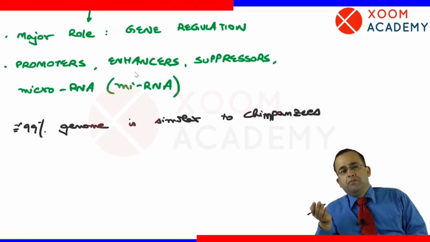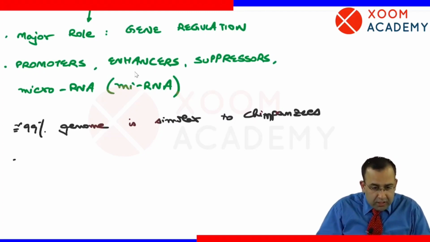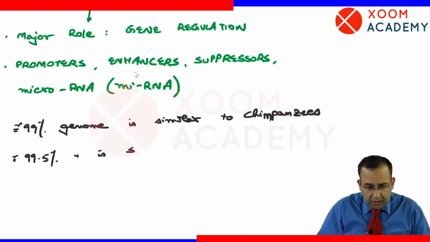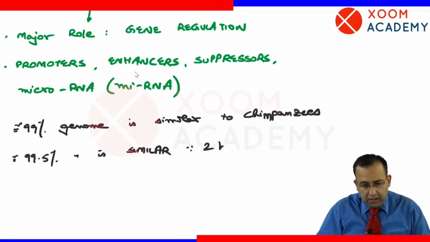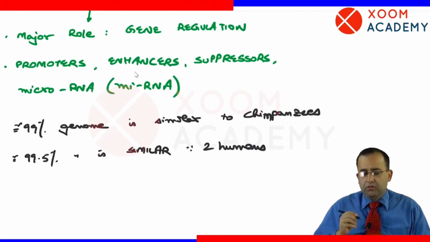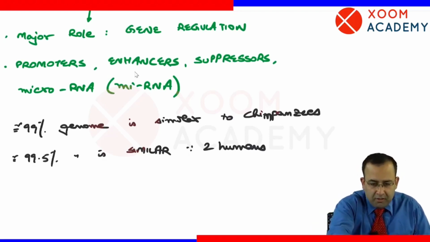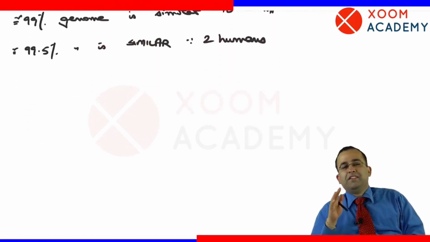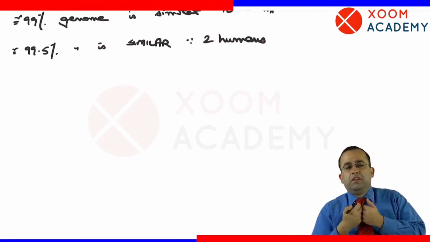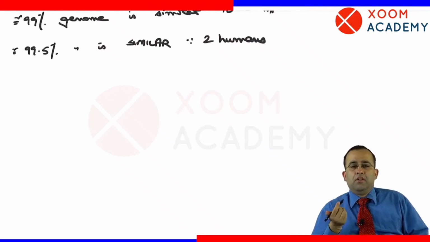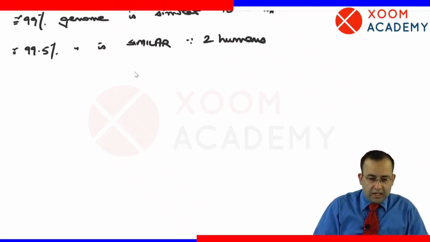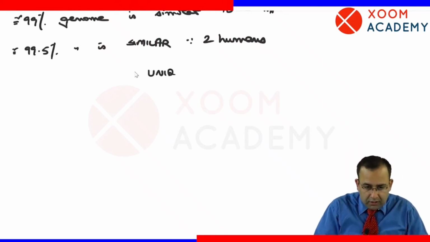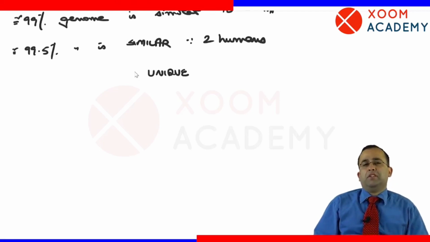Between two humans, approximately 99.5% of the genome is similar. So this means that all of us are the same. We should live more peacefully, I guess. But still we think that we are different from each other. Each of us is unique. What gives us this uniqueness? What makes us unique or different from each other?